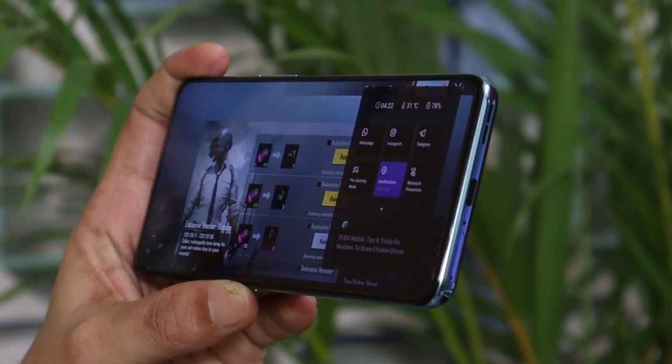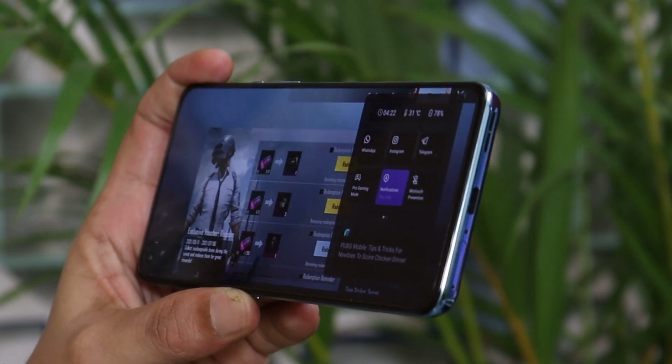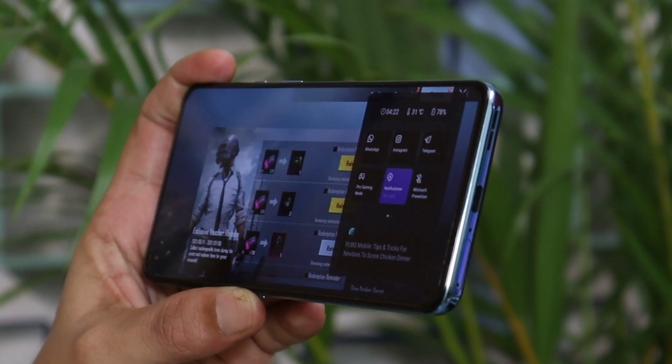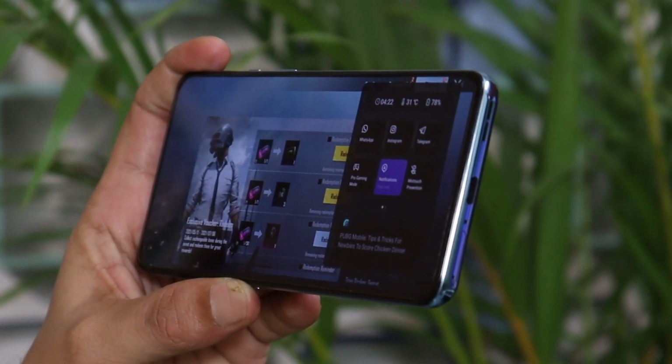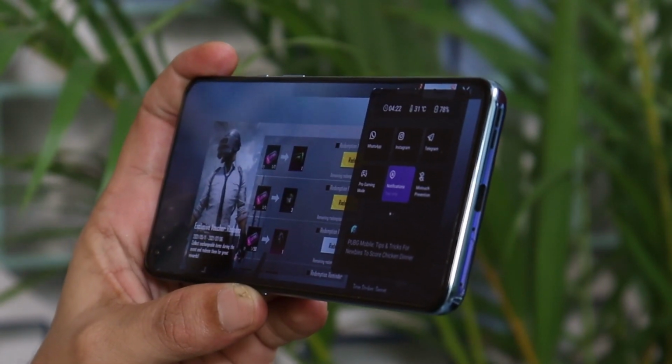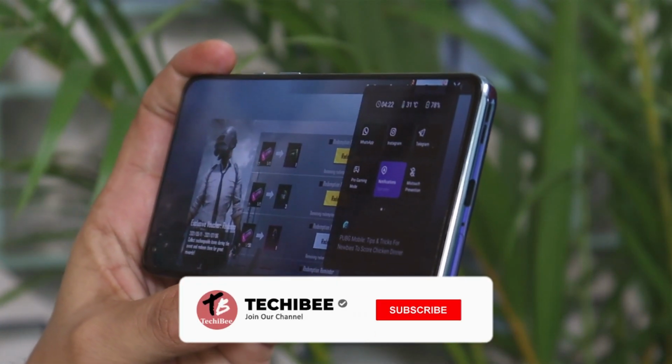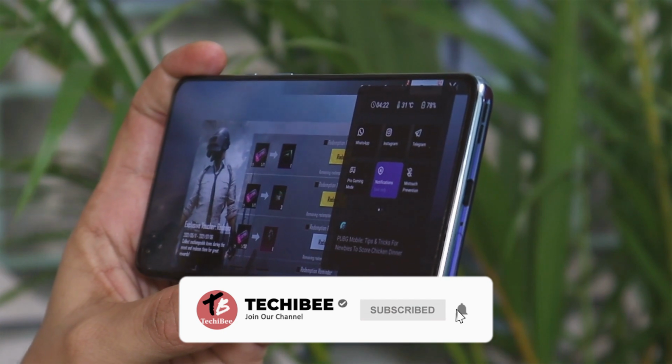I'm not exactly sure when we are going to get that feature on OnePlus 9 series, but as soon as that feature is available, you guys will get an update from my side. And hopefully with the next update, we might get to see the FPS meter on OnePlus 9 series and OnePlus 8 series running the stable channel.